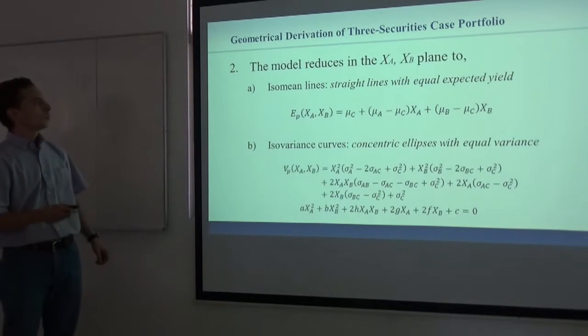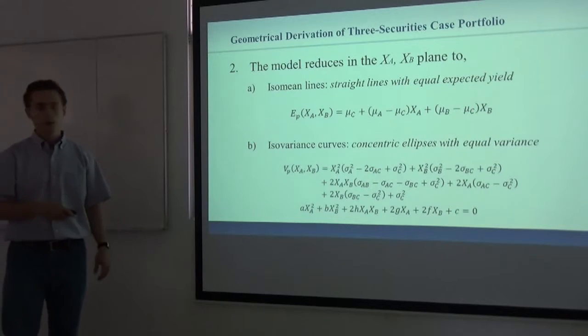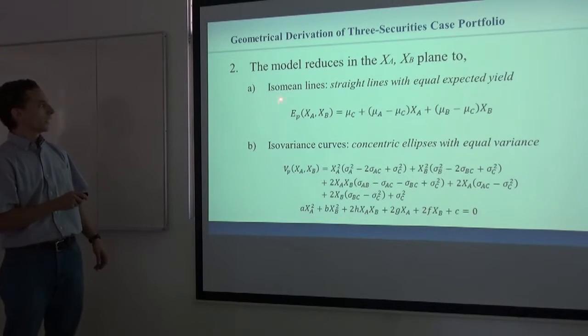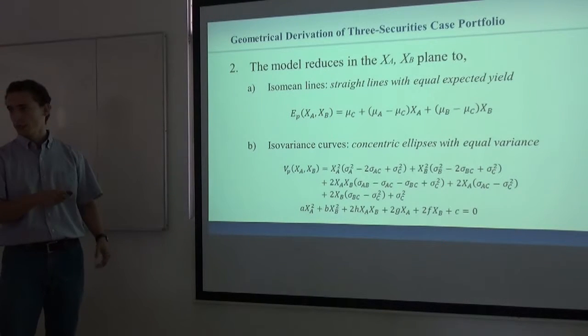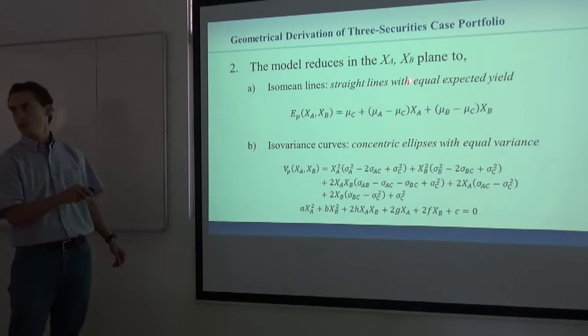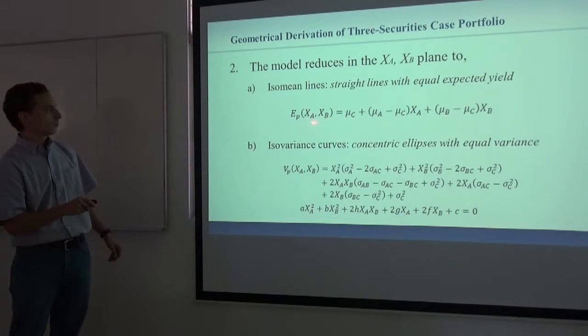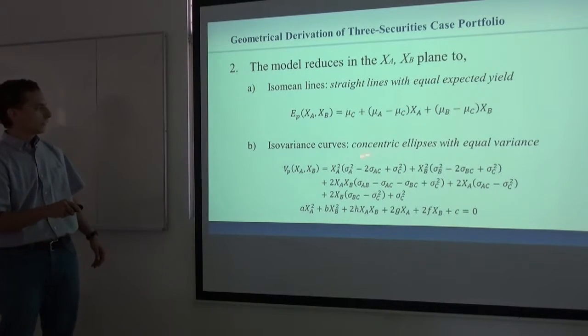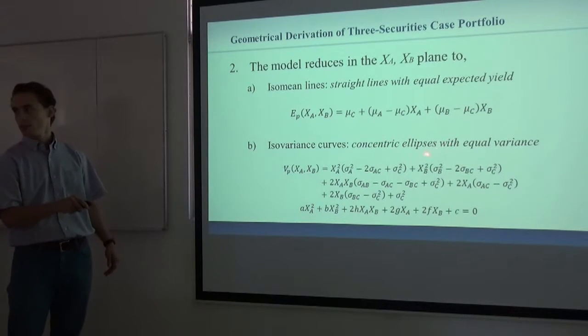So given that, we can reduce our model to the XA and XB plane, where the lines of equal expected return behave as straight lines. Okay? So given a value for the expected return, we have a line which is a linear combination of X of A and X of B. And for the variance, we have that they behave as concentric ellipses.